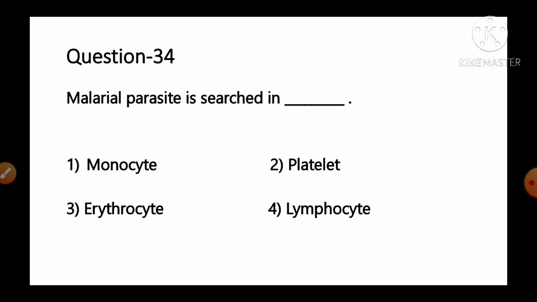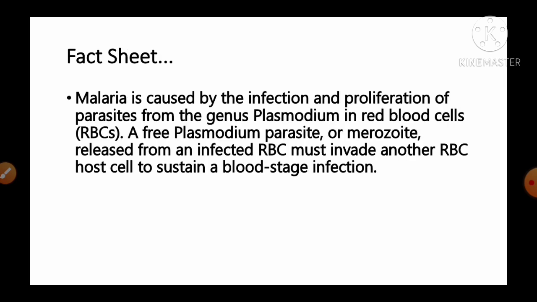Malarial parasite is searched in option number 1 monocytes, number 2 platelets, number 3 erythrocytes, number 4 lymphocytes. And the fact given regarding this question: malaria is caused by infection and proliferation of parasites from genus Plasmodium in red blood cells, or RBCs, or erythrocytes.